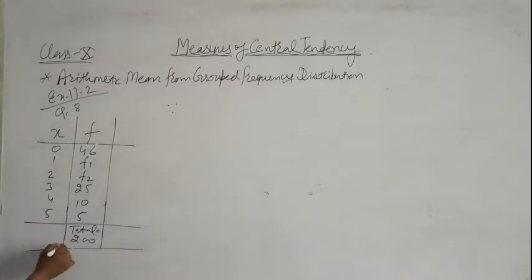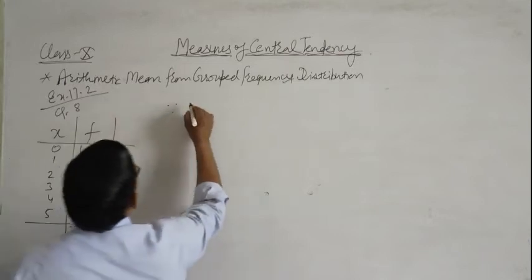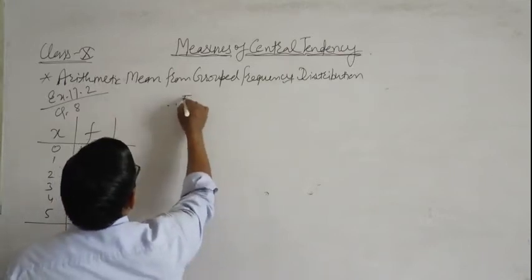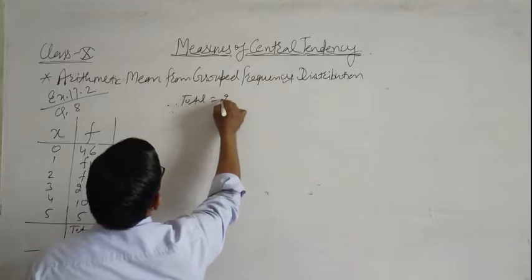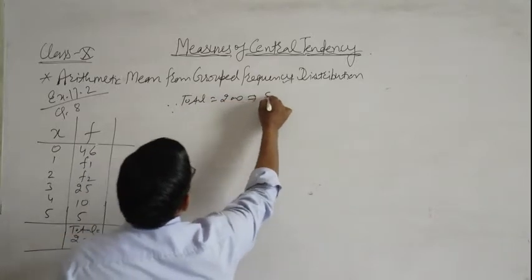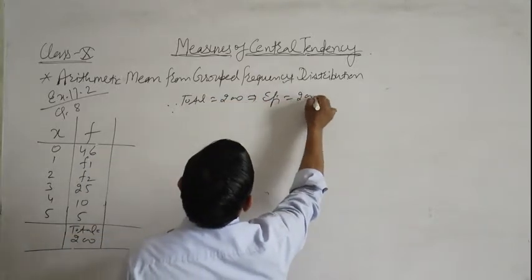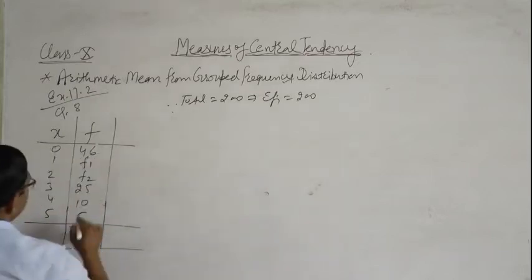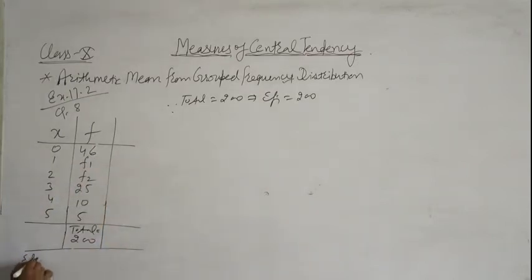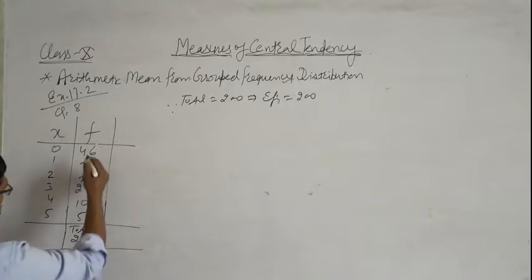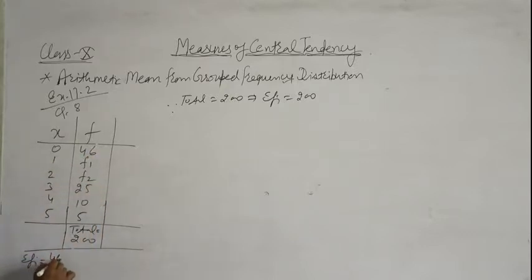It means sigma fi is equal to 46 plus f1 plus f2 plus 25 plus 10 plus 5.